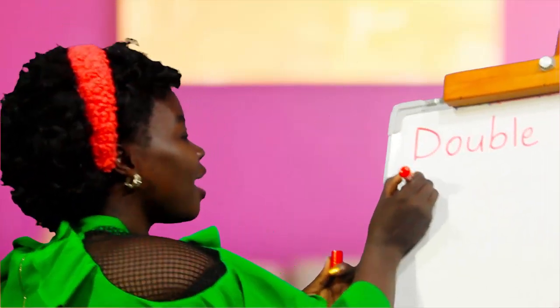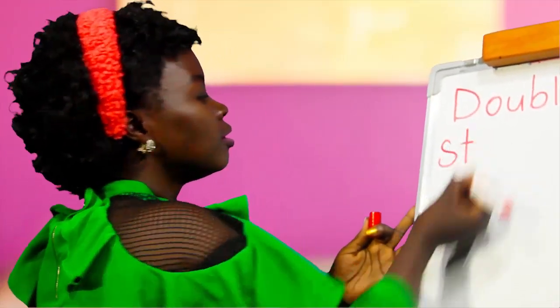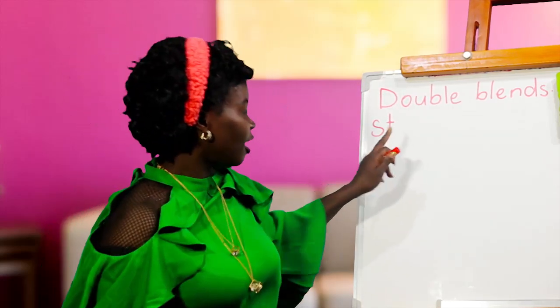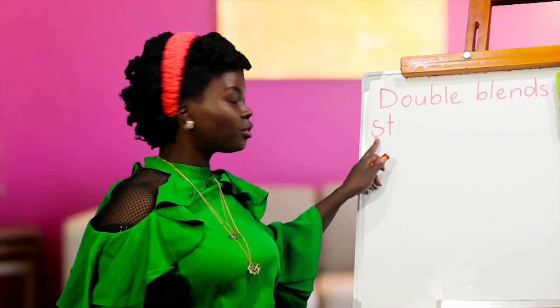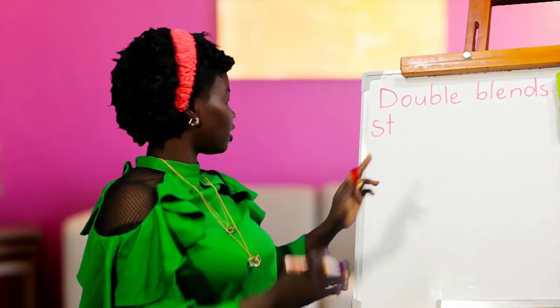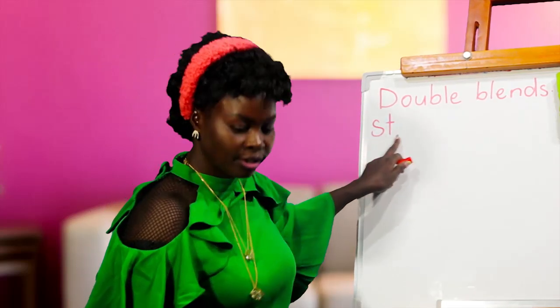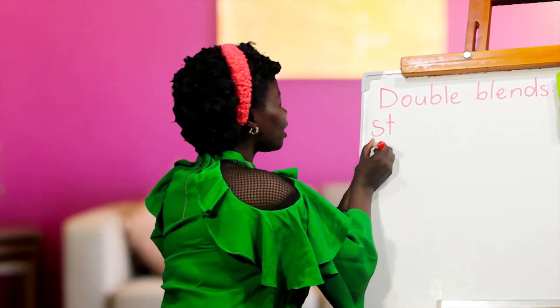I have this blend. That is st. So we're going to say st. You just follow the sound of the letters and put them together. Let's go slowly. Together they will form st. Okay? I have another one here.